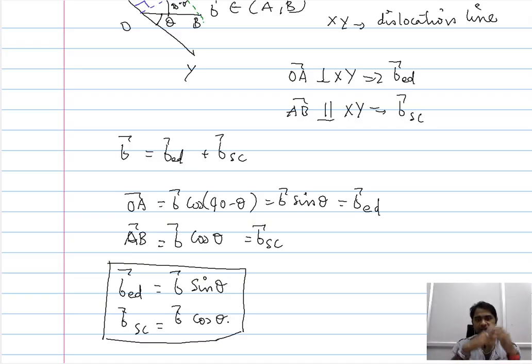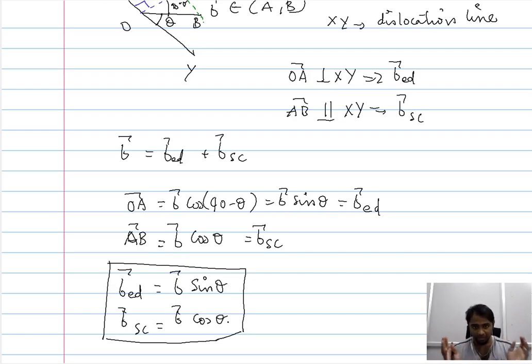So when you have a dislocation loop of mixed dislocations, by considering a specific point, constructing a Burgers vector and considering its dislocation line, you will be able to separate the amount of edge dislocation that is present and the amount of screw dislocation that is present.